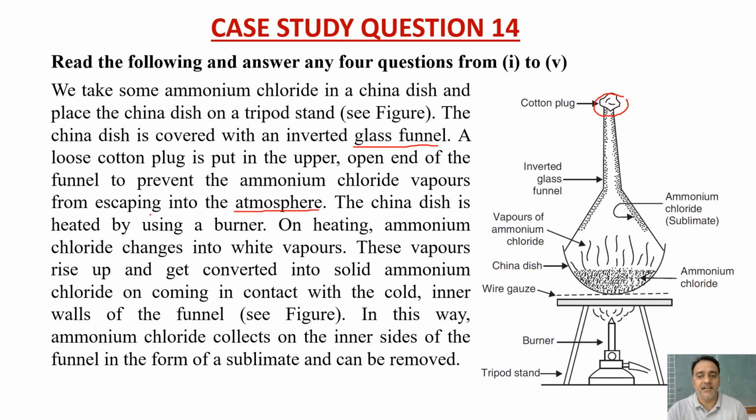The china dish is heated by using a burner. On heating, ammonium chloride changes into white vapors. These vapors rise up and get converted into solid ammonium chloride on coming in contact with the cold inner walls of the funnel. Right? This one. In this way, ammonium chloride collects on the inner side of the funnel in the form of a sublimate and can be removed. So based on this context, now some questions have been framed.